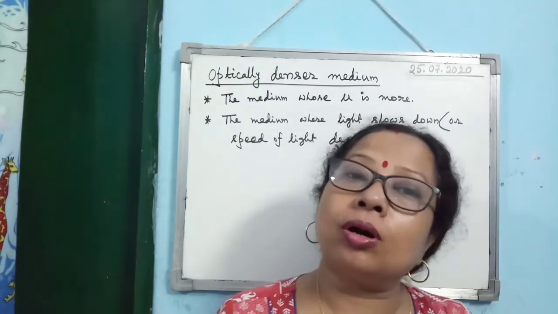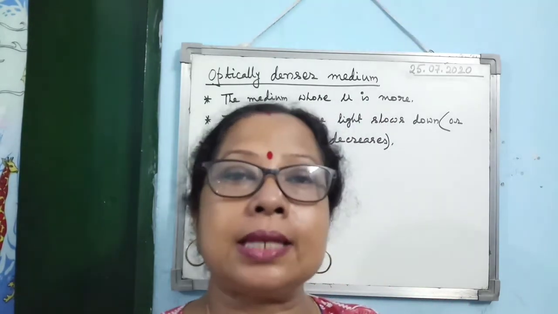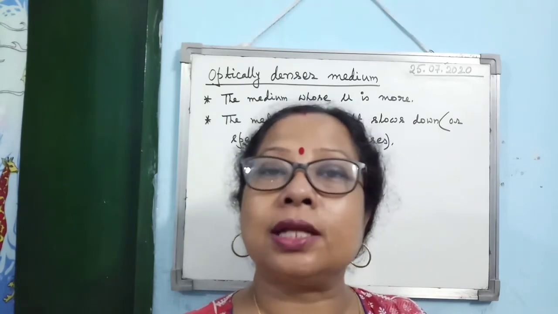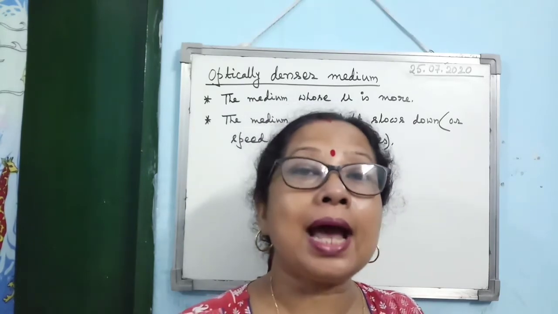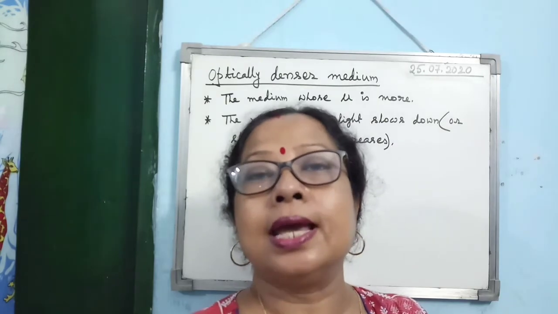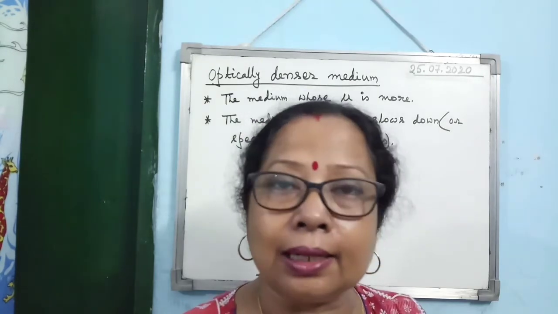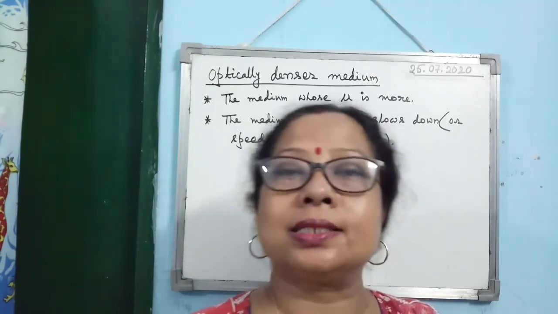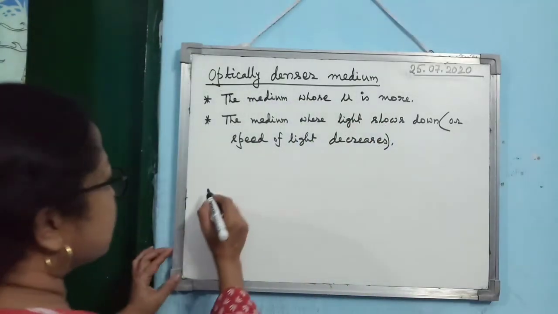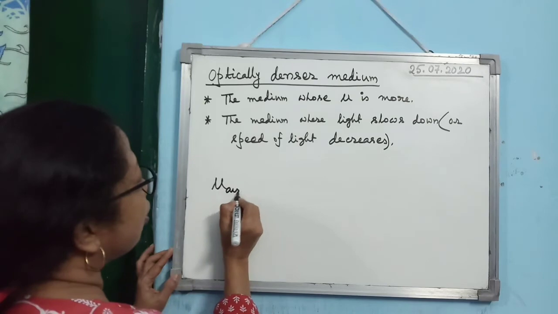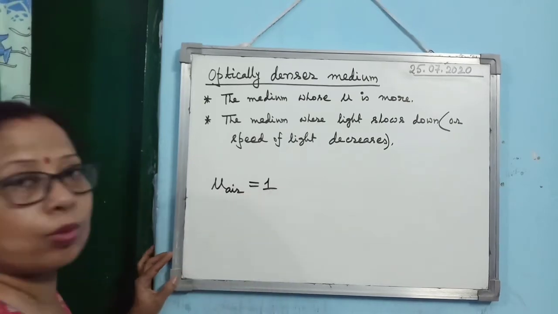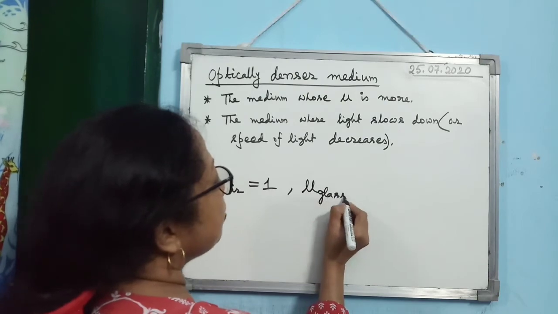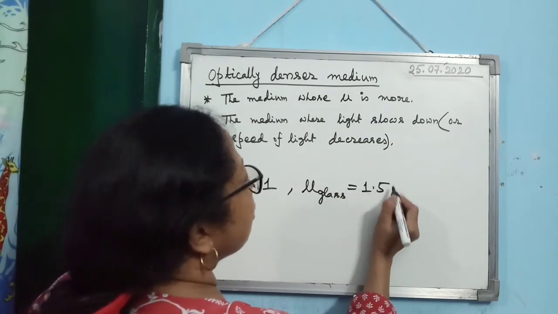Now, when can you say a medium is an optically denser medium? The medium for which the value of mu, the absolute refractive index, is greater, that medium is considered as optically denser medium. Just for example, if you consider mu of air is 1, then mu of glass is 1.5.